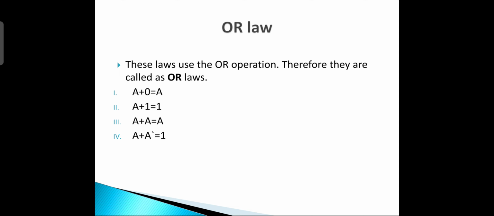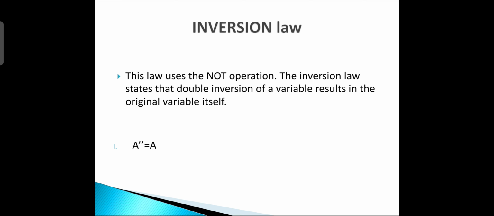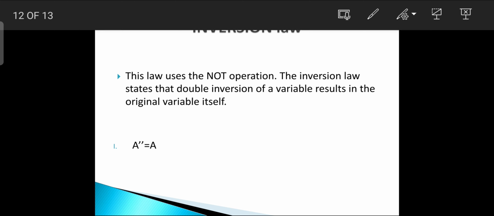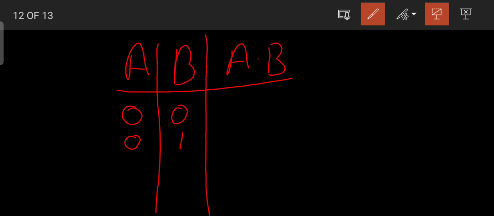So what does the AND operation say? This is a, this is b, and I have taken only two variables. A dot b will be the AND operation. The total combinations will be 0 0, 0 1, 1 0 and 1 1.